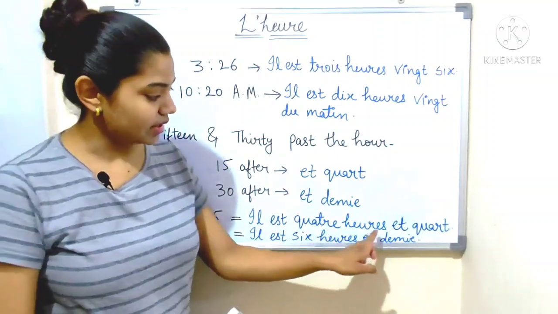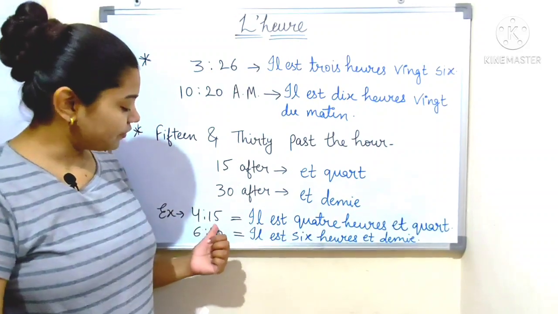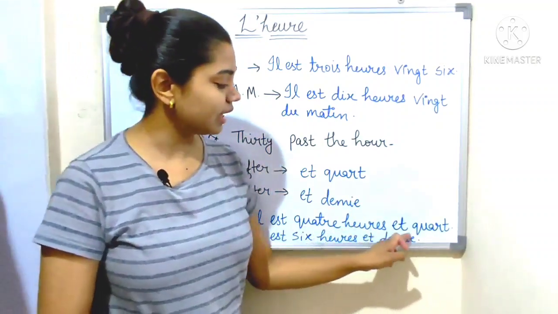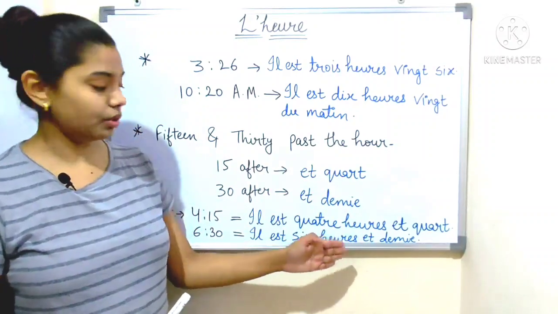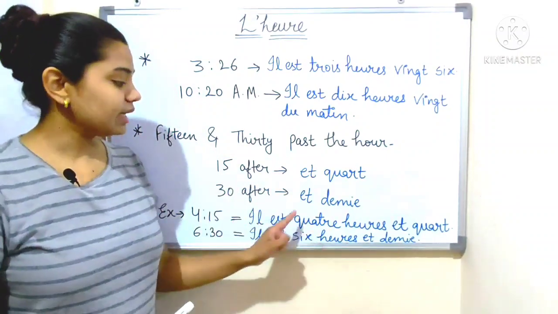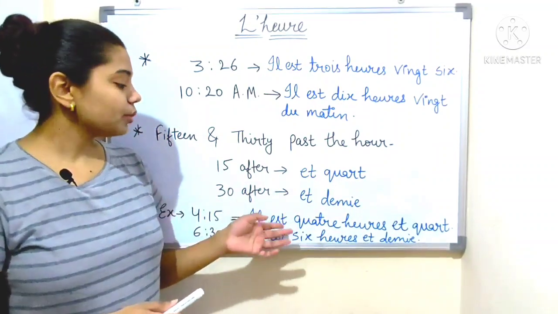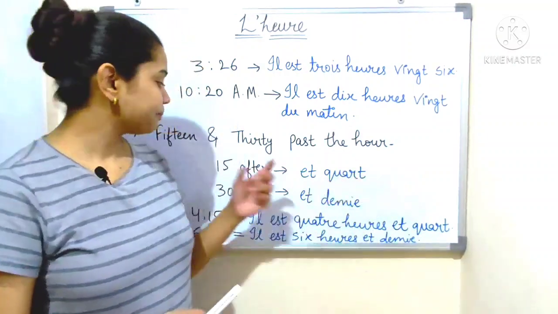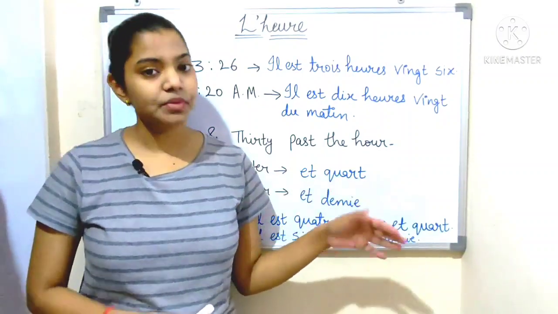4:15. Il est 4 heures et quart. Okay, il est 4, so 4 means 4 and 15 means a quart. So il est 4 heures et quart. We always put heures after the number. And you can also write il est 4 heures 15 because 15 means 15 also. But for 15 after, we also use et quart.